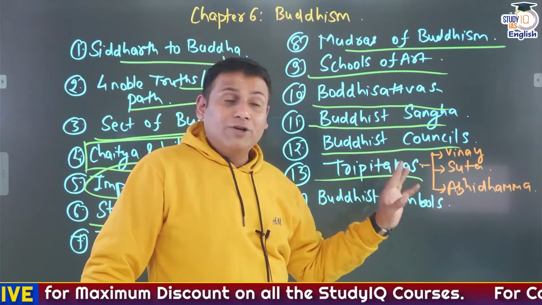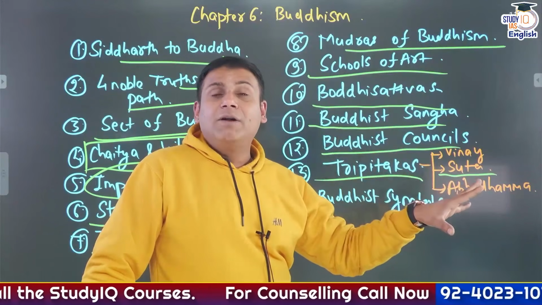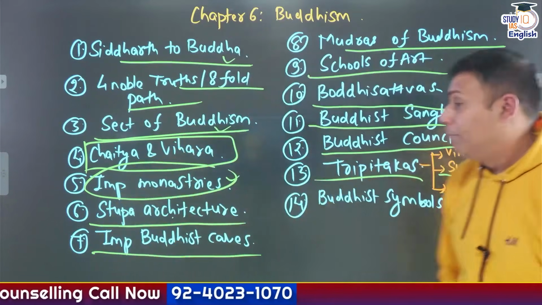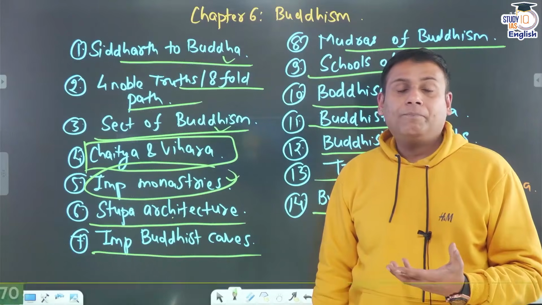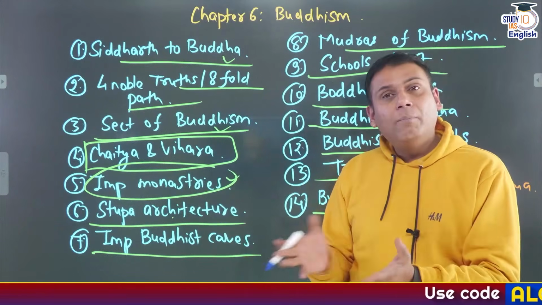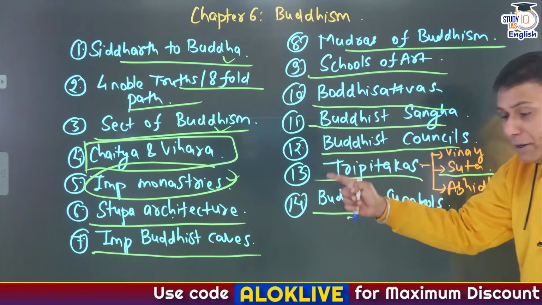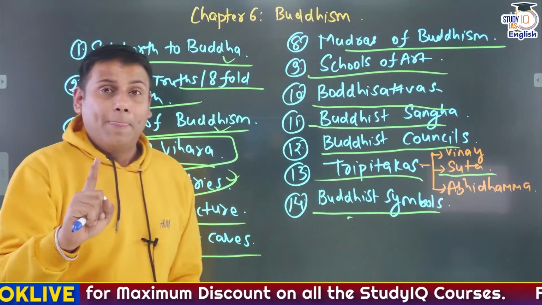There are many questions on Sutta Pitak, because Sutta Pitak is further subdivided into different parts. And finally comes the Buddhist symbols. What does conch shell symbolize? What does horse symbolize? What does the peepal tree symbolize? So Buddhist symbols. All these are the important topics from the perspective of the prelims examination from Buddhism.